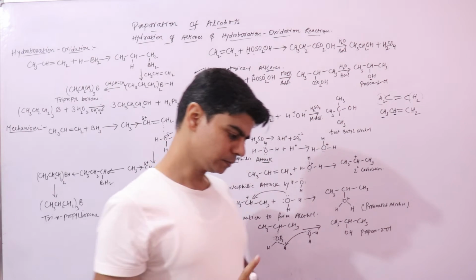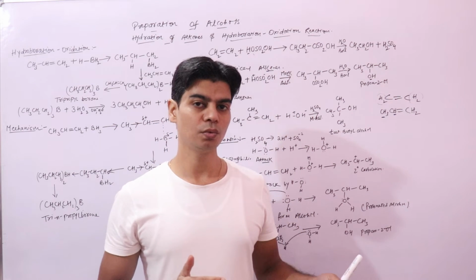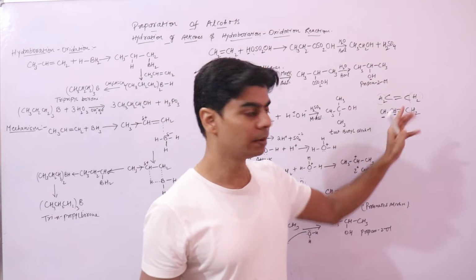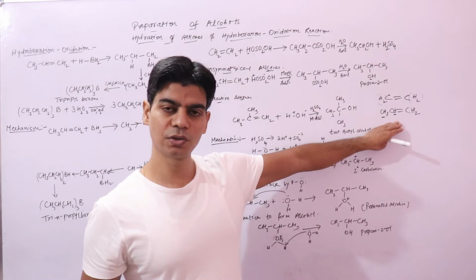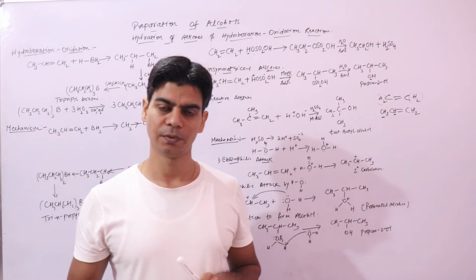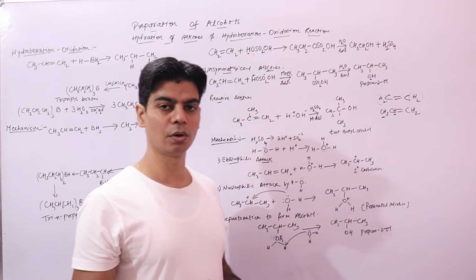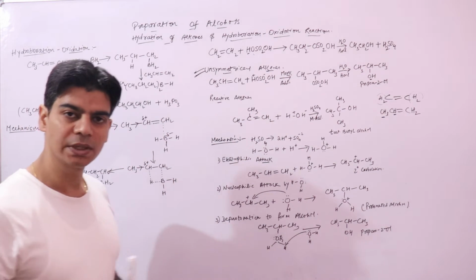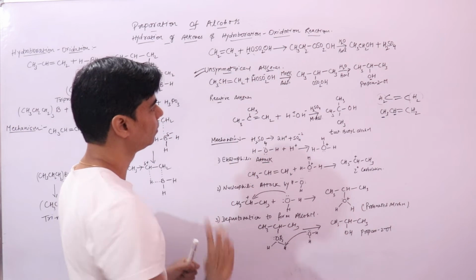And remember, whenever we talk about unsymmetrical alkenes, the kind of reactions we are doing here is addition across the double bond, right? So whenever we talk about unsymmetrical alkenes, addition of reagent across the double bond follows Markovnikov's rule, or sometimes anti-Markovnikov's rule, which we call the peroxide effect. So in this case, Markovnikov's addition would be followed, where the same sulfuric acid would be added across the double bond, right?